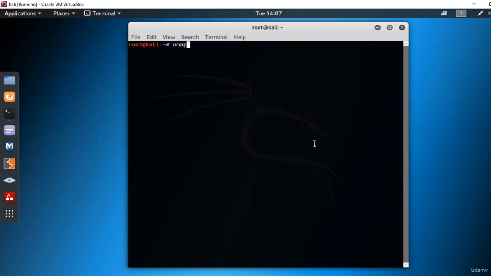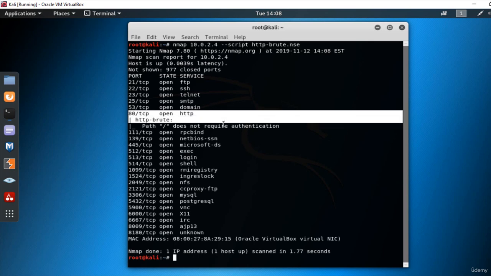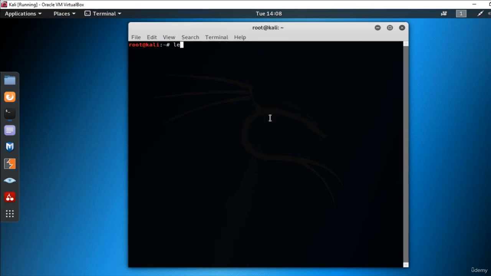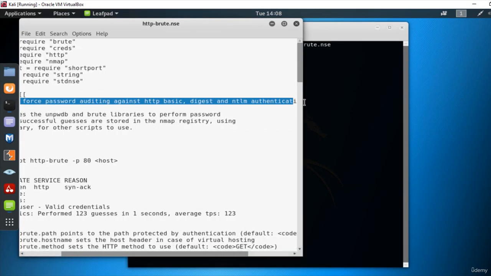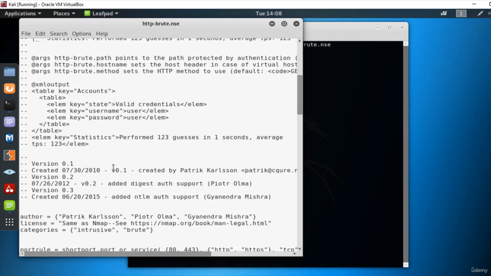On the command line, enter nmap 10.0.2.4 --script http-brute and press enter. So if we want to look at what is in the script, we can write leafpad /usr/share/nmap/scripts/http-brute.nse. Then when we open the script file, we can see all of the commands used and the explanations put in by the person who wrote the script.